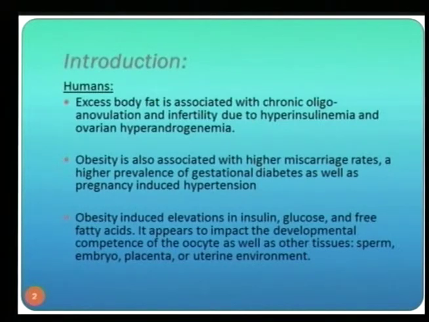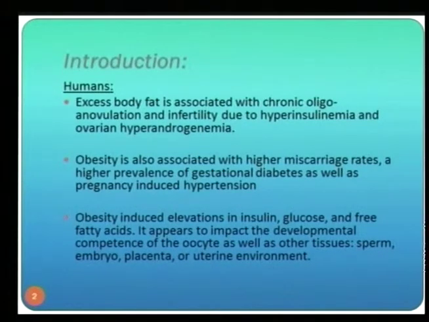What happens in women? In humans, excess body fat is associated with chronic oligoanovulation. Infertility may be due to hyperinsulinemia and ovarian hyperandrogenemia. Obesity, as we well know, is associated with a higher rate of miscarriage, higher prevalence of gestational diabetes, as well as pregnancy-induced hypertension, and many other complications.